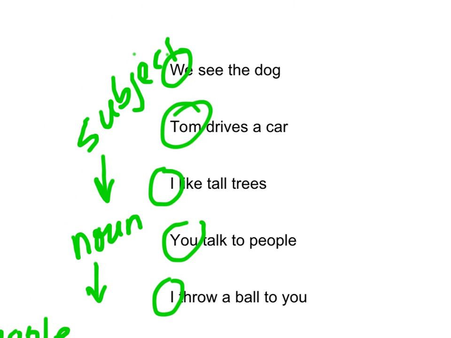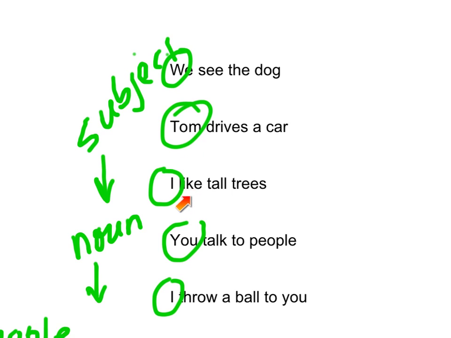Sometimes I just forget how to operate this thing. A verb is the action. So again, the subject was we, and the action here is see the dog. For Tom, the action is drives a car, and for I like tall trees, the action is like. It describes what the subject is doing.